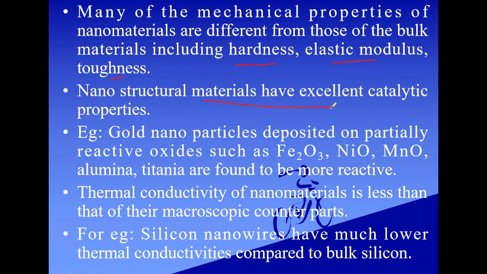Nanostructured materials have excellent catalytic properties. For example, gold in the nano form, when it is deposited on partially reactive oxides such as ferric oxide, nickel oxide, manganese oxide, alumina, that is aluminium oxide, titanium oxide, etc., they are found to be more reactive. So the reactivity of partially reactive oxides increases with the deposition of gold nanoparticles on them.